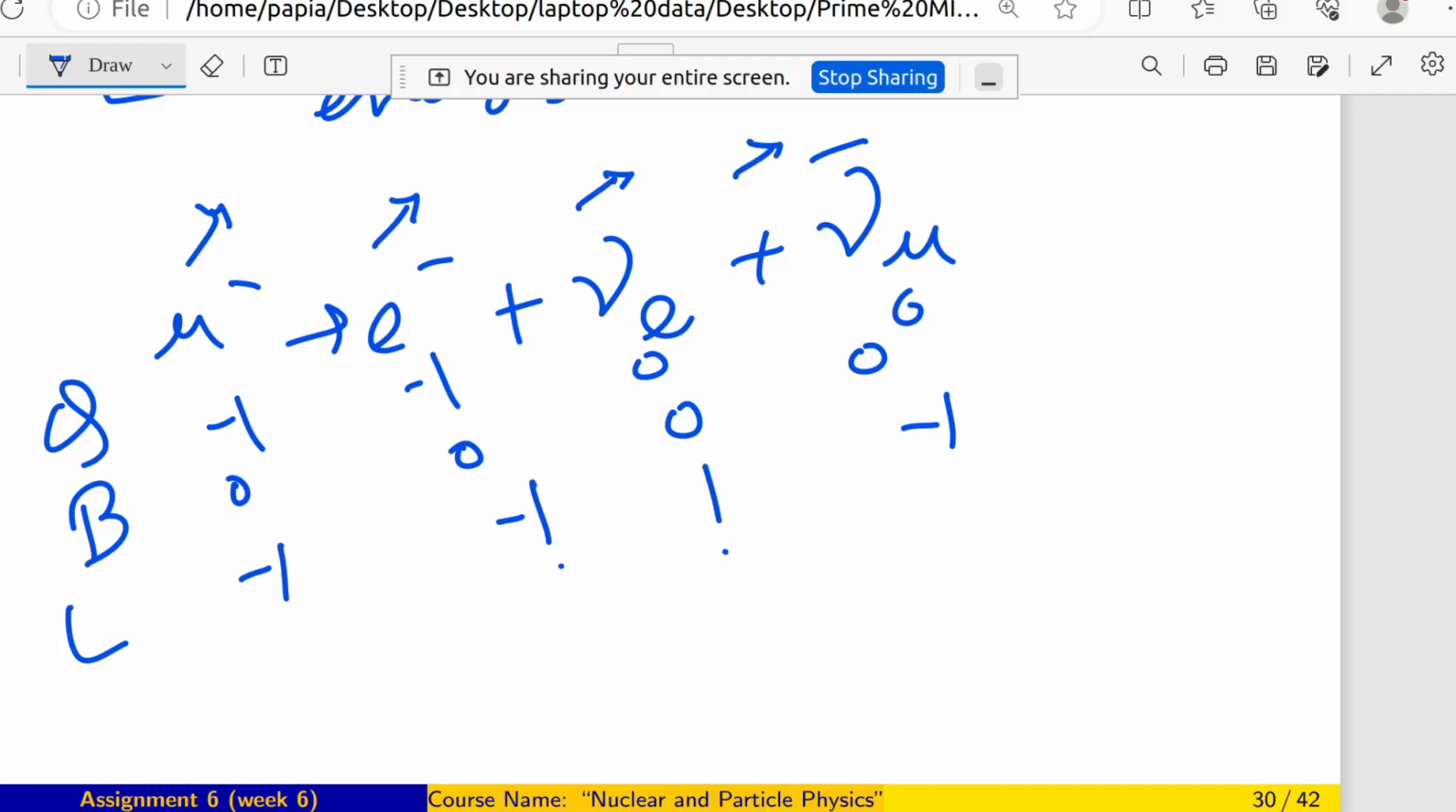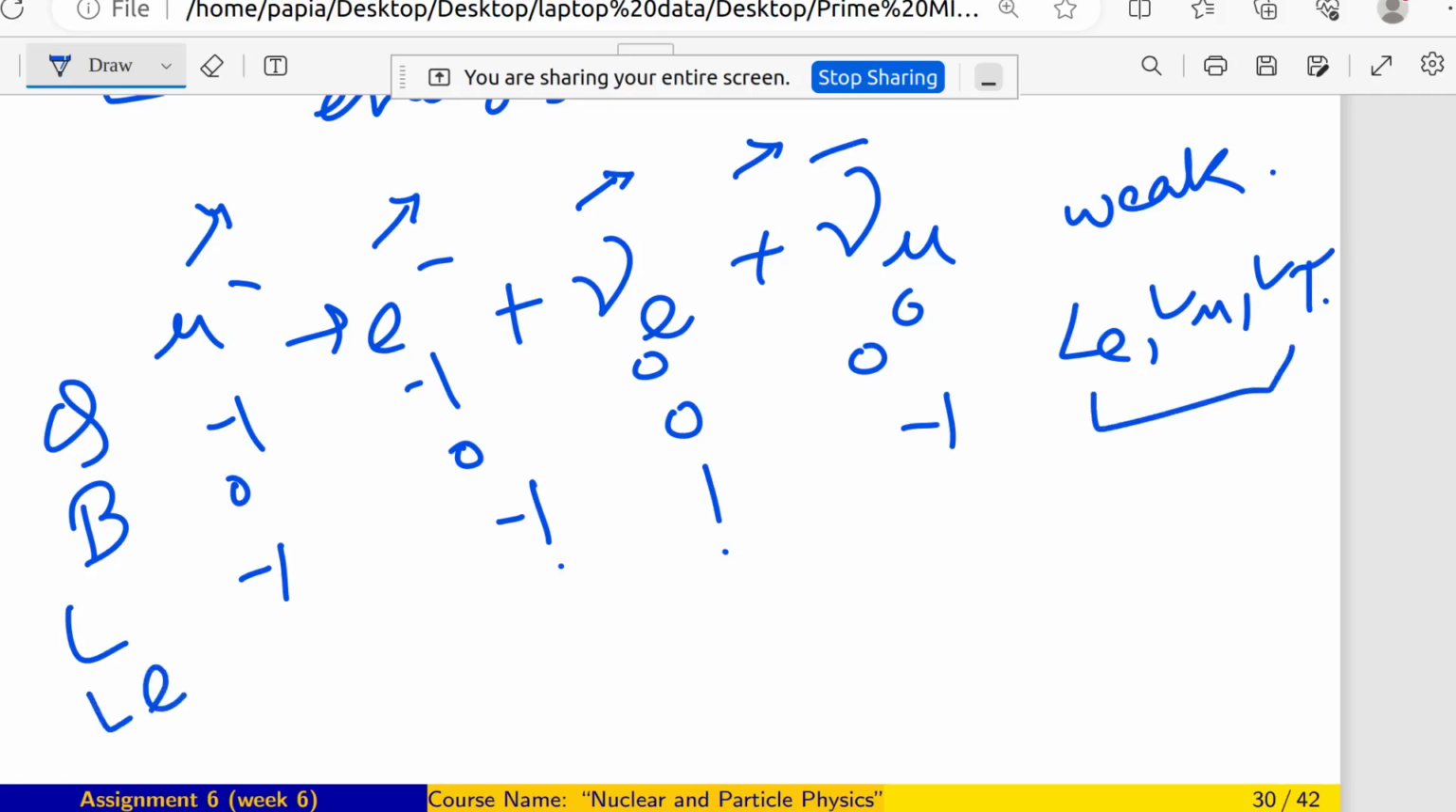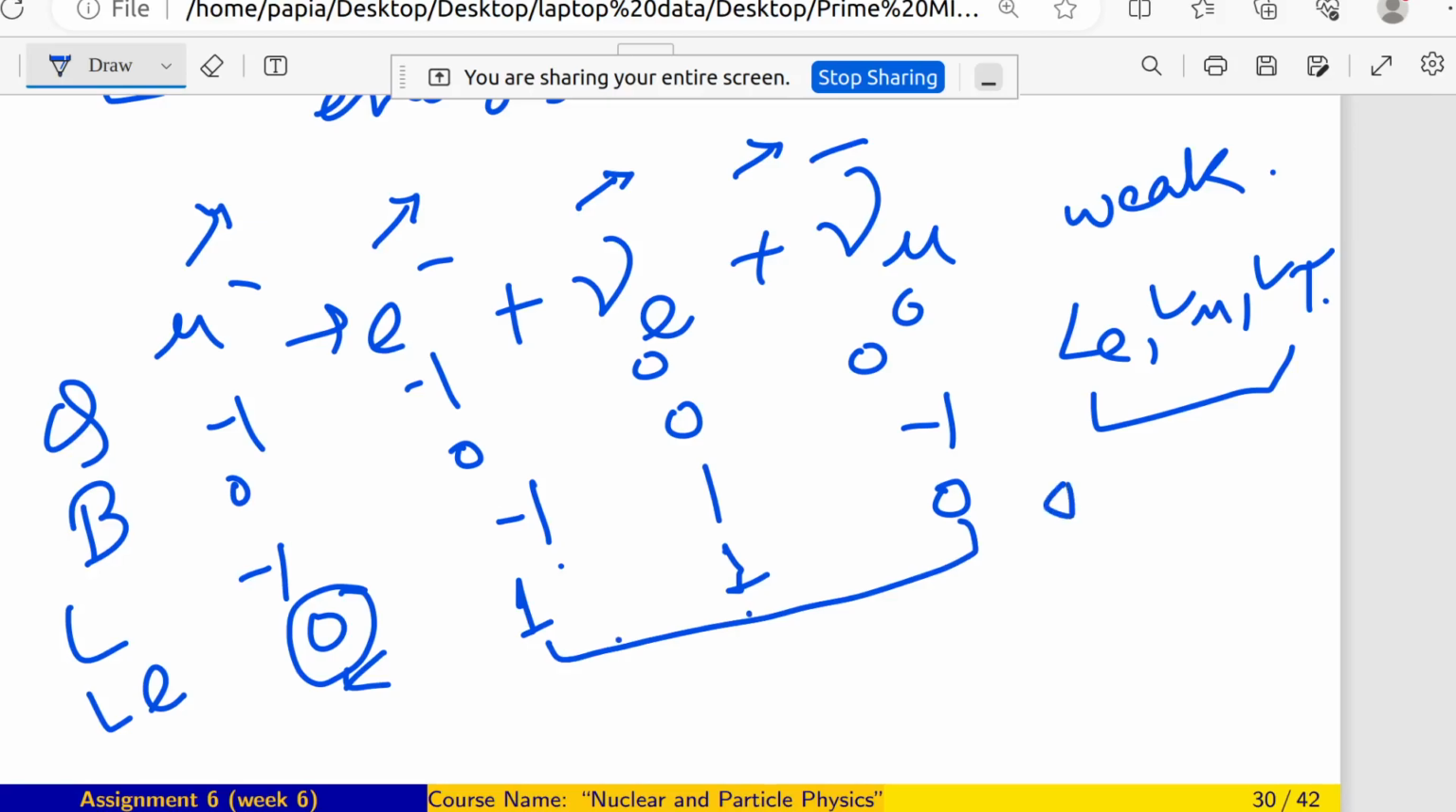But this interaction is not possible because I have told you this is a weak interaction, right? And in weak interaction, Le, L mu, L tau should be separately and independently conserved. Let me check Le here. What is Le here? 0. This is 1. This is a nu e, nu e means 1. Nu mu bar 0. You can see that the left hand side is 0, but on the right hand side 1, 1, 0. That means 2. Delta Le is not equal to 0.